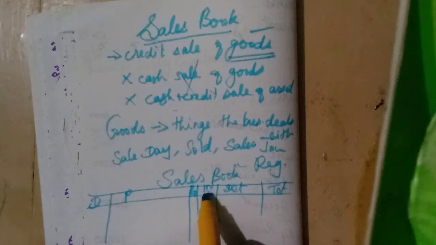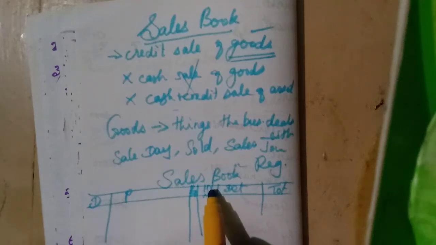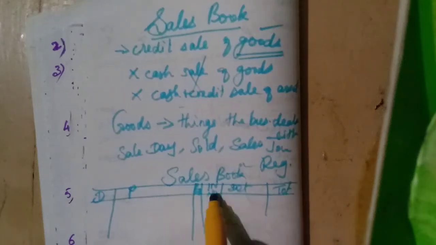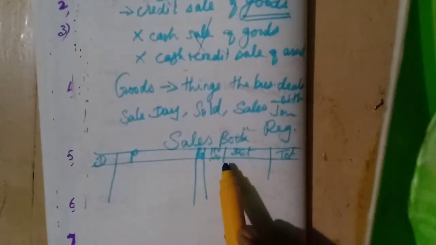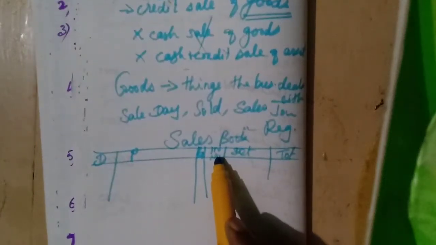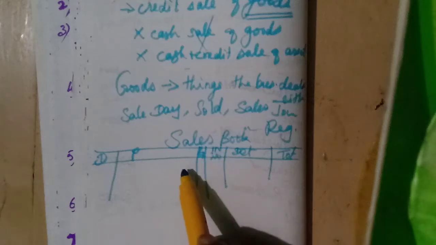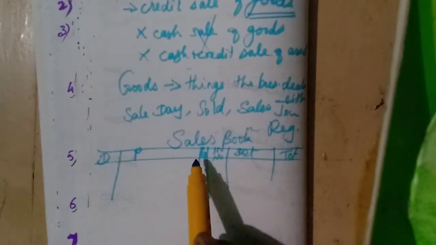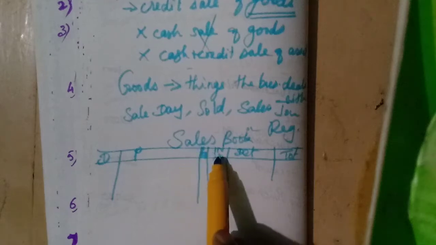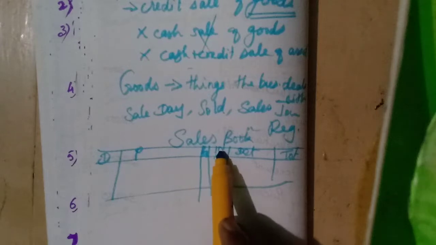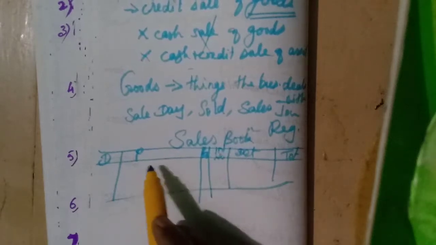In the purchases book we also wrote invoice number. Invoice is prepared by whom? We know already. The invoice is prepared by the seller. When we purchase, the seller will give one invoice, and from that one only we will make the entries in the purchases book. Here also the seller only will prepare the invoice. So as per this invoice only, that is the source document.